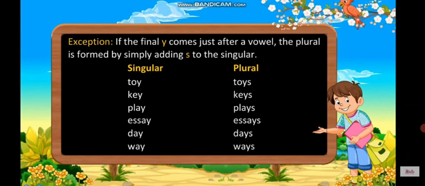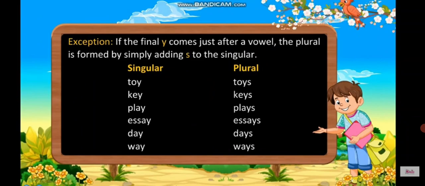If the final Y comes just after a vowel, the plural is formed by simply adding S to the singular. Like the noun toy, it's ending with Y. And just before that, there is a vowel O, right? So in this case, we just add S to make it plural, to make such nouns plural.